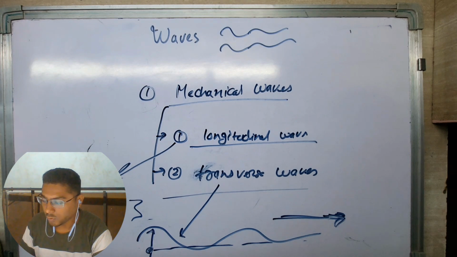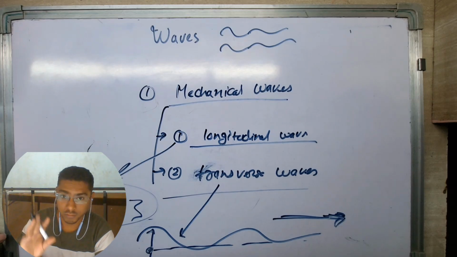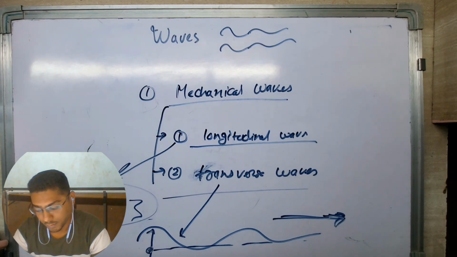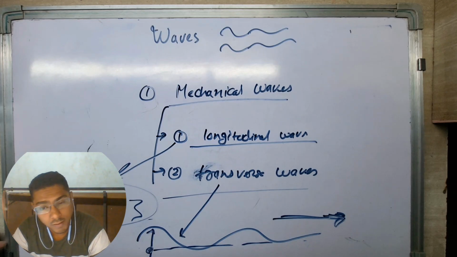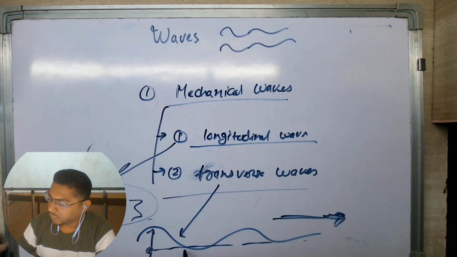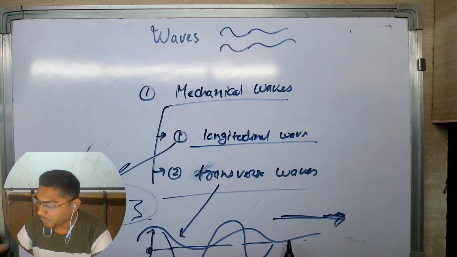How? In two ways, longitudinal and transverse mode. Longitudinal wave would be particles oscillating parallel with respect to the motion of energy, and transverse would be particles moving perpendicular to the wave propagation.